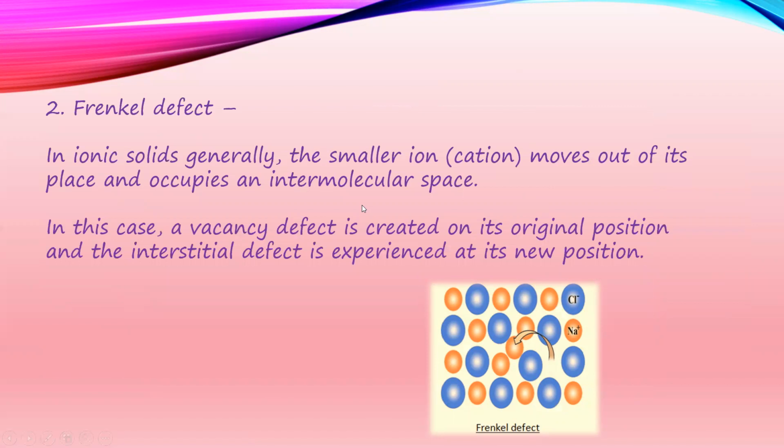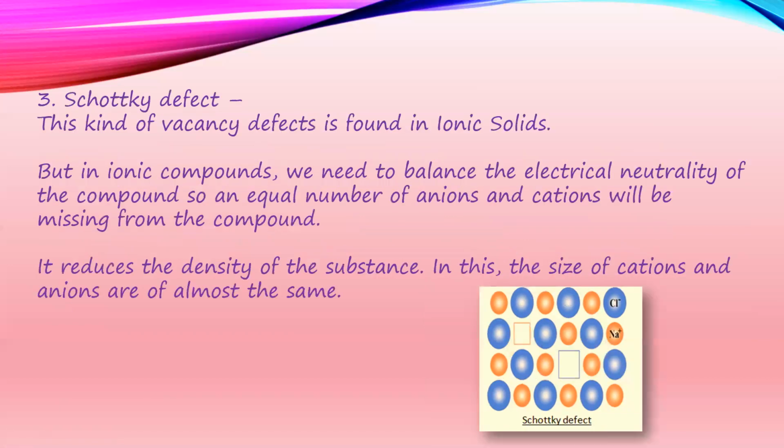Next comes the Frenkel defect. Frenkel defect is seen in ionic solids like NaCl. Now, when this defect is shown, you can see in this picture that the position of Na+, that is the positive ion, is shifted, and a vacancy is created. So a vacancy defect is created at its original position and the interstitial defect is experienced at its new position. That is given by Frenkel defect.